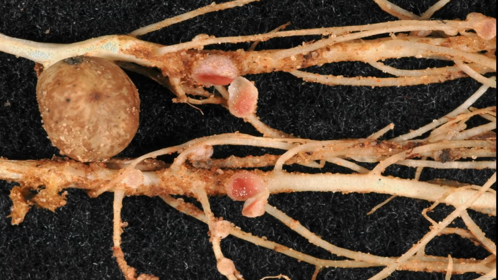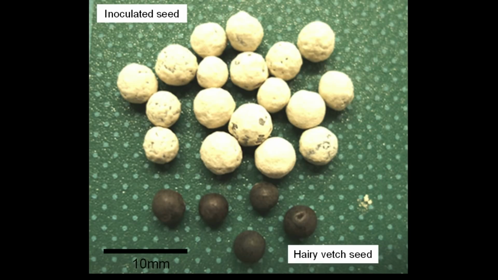In this image, we can see rhizobia in red on root nodules. Now, let me show some inoculated seeds. In this image, white are inoculated seeds and black are normal seeds. Hope you understand rhizobia well.